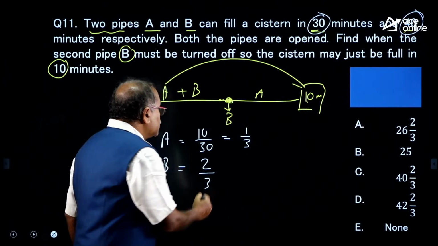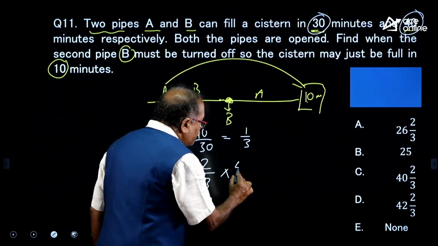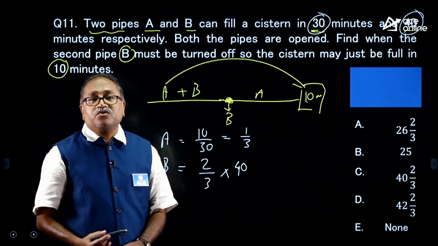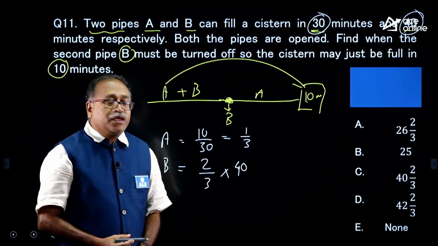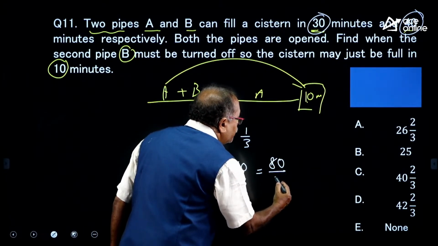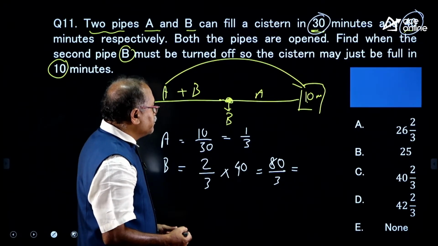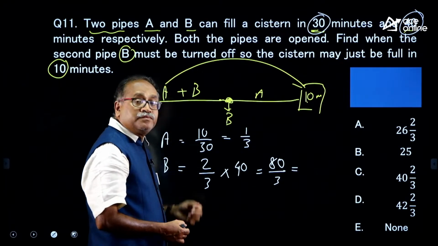Then 2/3 is filled in how many minutes? So, 40 into 2 by 3, that is 80 by 3, and once I get that 80 by 3, so can I see that 26 times, that comes 78.